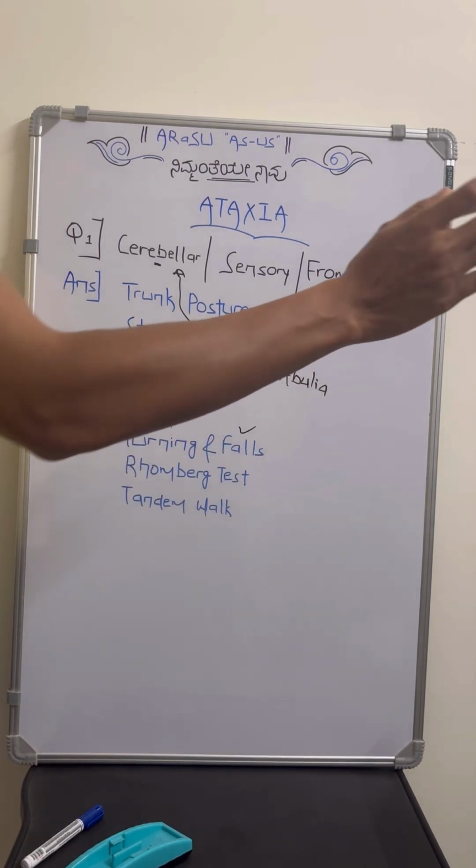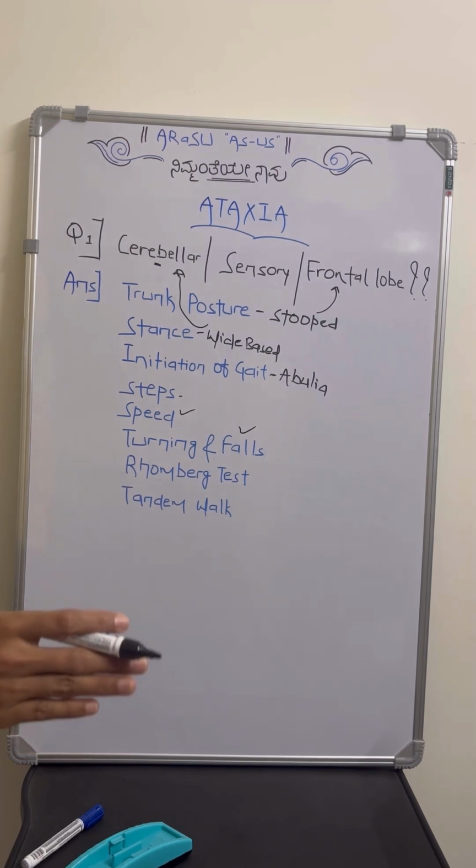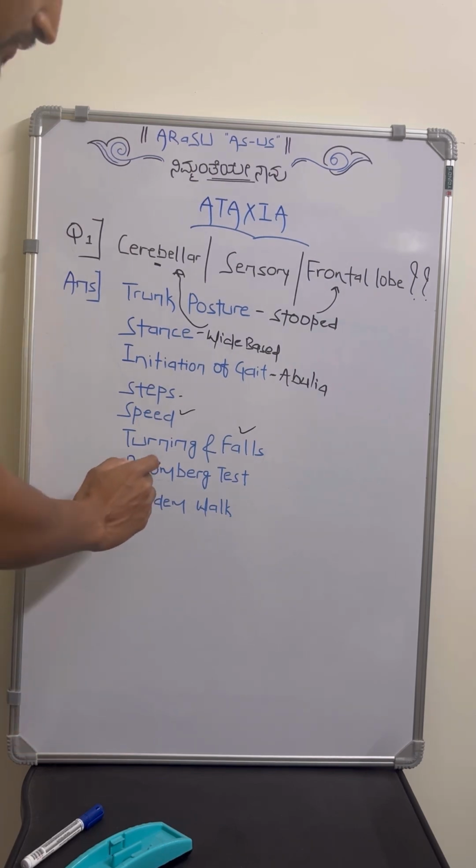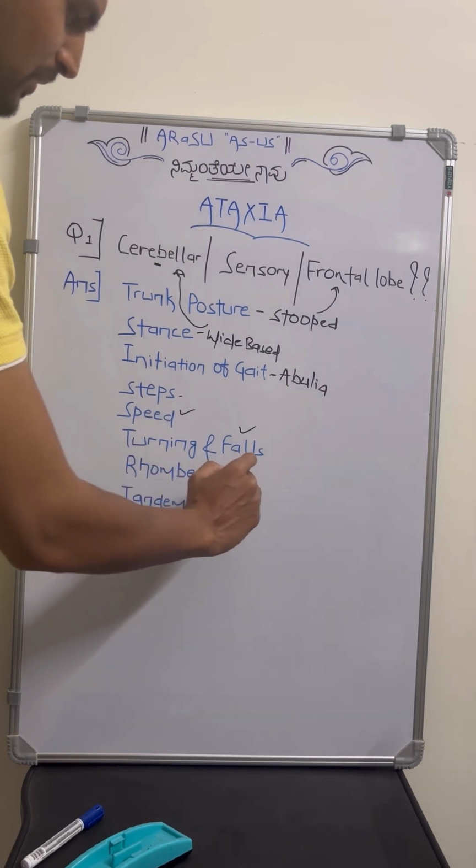Then once the individual reaches back at the point of initiation, we have to assess Romberg's test.